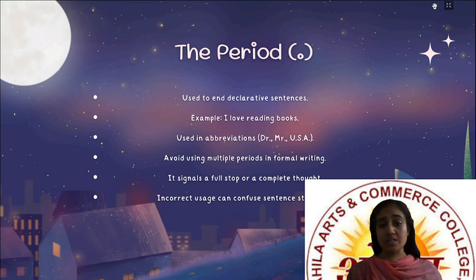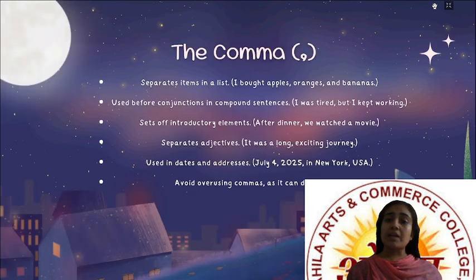Incorrect usage can confuse sentence structure. Sometimes we put a period where it is not necessary. It can make the usage incorrect, right? Or it can make the sentence structure very confusing. So this was all about the period. Now the next one is the comma.